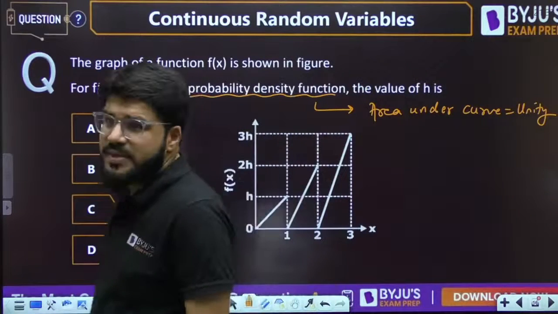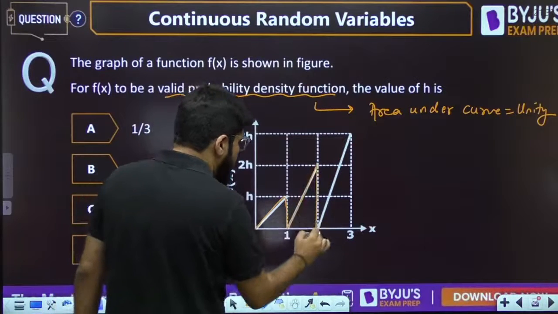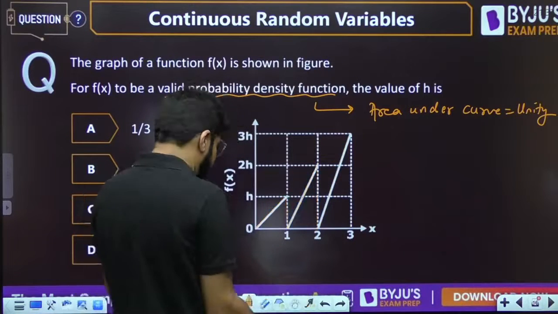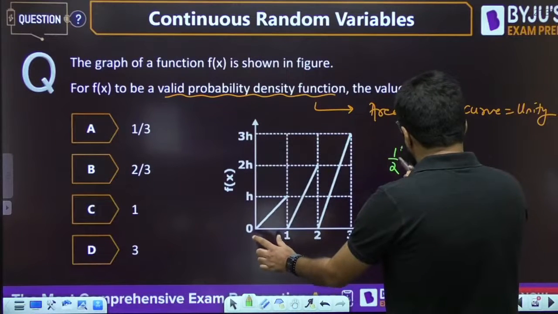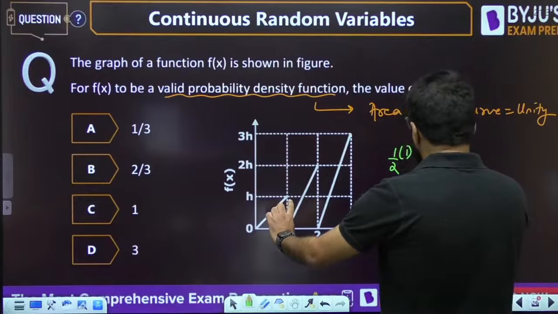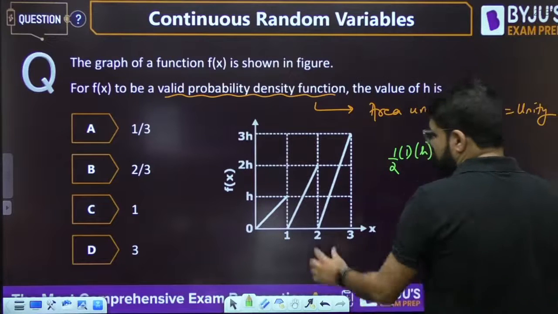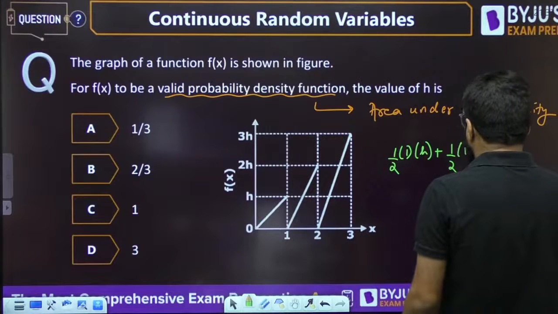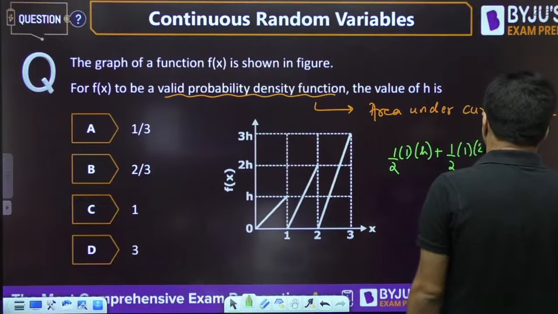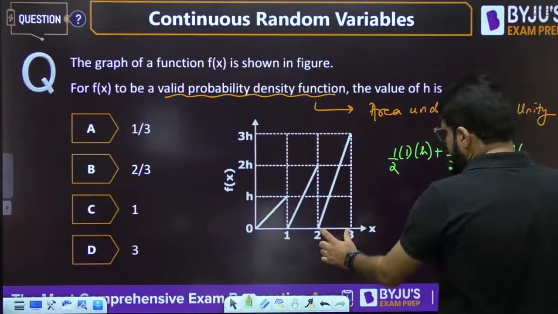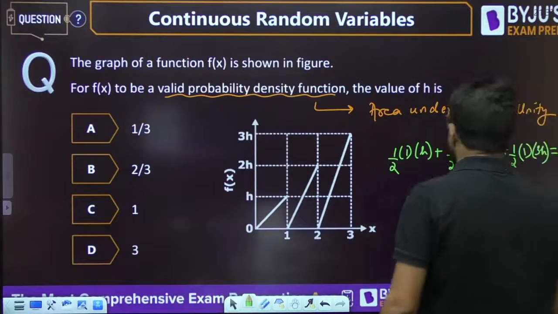So it becomes a very simple question now. What is the area under this curve? This comprises 3 different triangular portions, and area of a triangle we all know is half into base into height. So half, first base is 1, height is equal to h. Next half, for the next triangle also, base is equal to 1, height is given by 2h. For the next triangle, half, base is still 1 and height becomes 3h. This total should be 1, right?